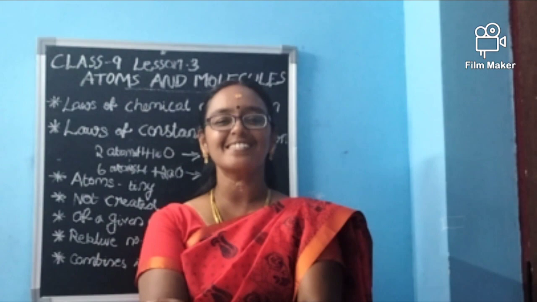For example, oxygen. If we consider many oxygen atoms, we can't say one oxygen atom is big, one is small, one has greater mass, one has smaller mass. Like the students in the class, can you arrange the oxygen? No. In the class you can say some children are so tall, some children are fat, some children are lean. But in the case of oxygen or any atoms of an element, we can't say that. All the atoms will have the same what? Mass.